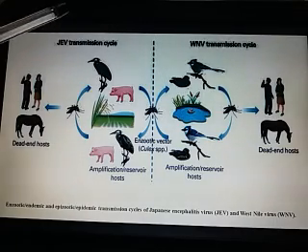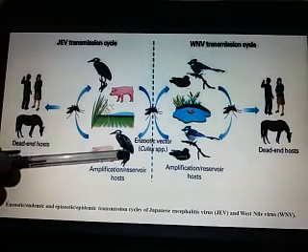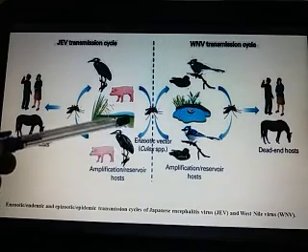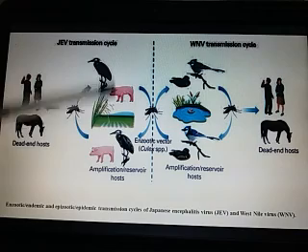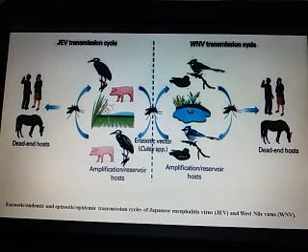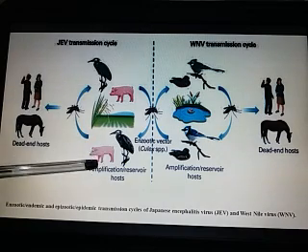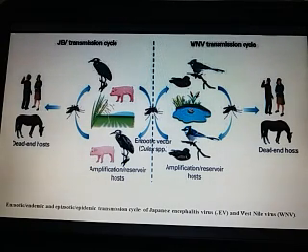That's why you can see here the reservoir: this organism just reserves and contains the virus, acting as a carrier, but the pig acts as an amplifier. That means in the pigs the viral populations are very high, and they multiply in very huge numbers, so the number of viruses present in the pigs is so high that it can be used by Culex for the transmission of the virus.